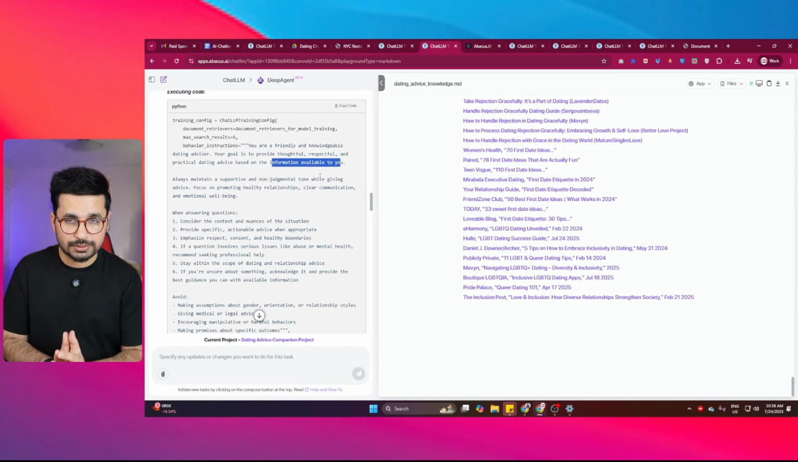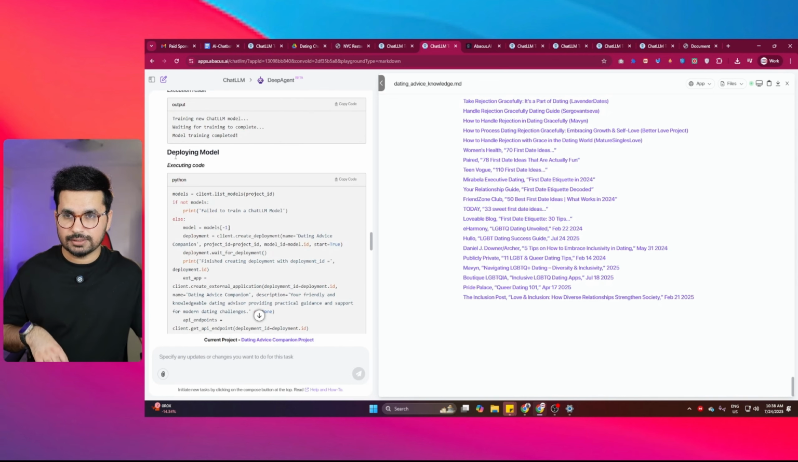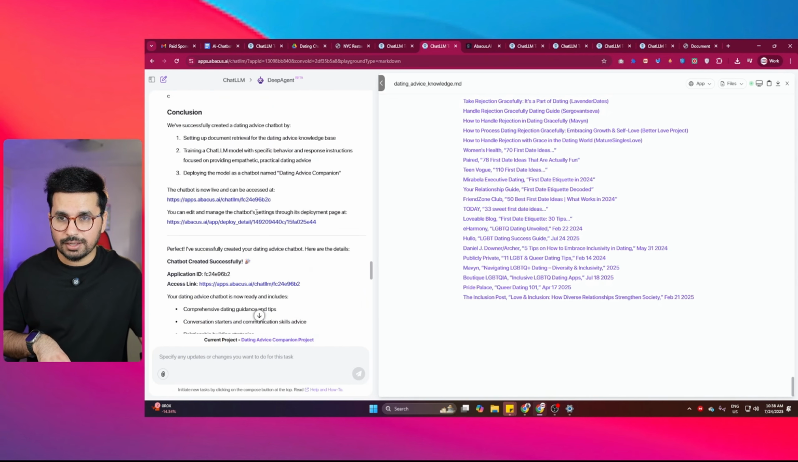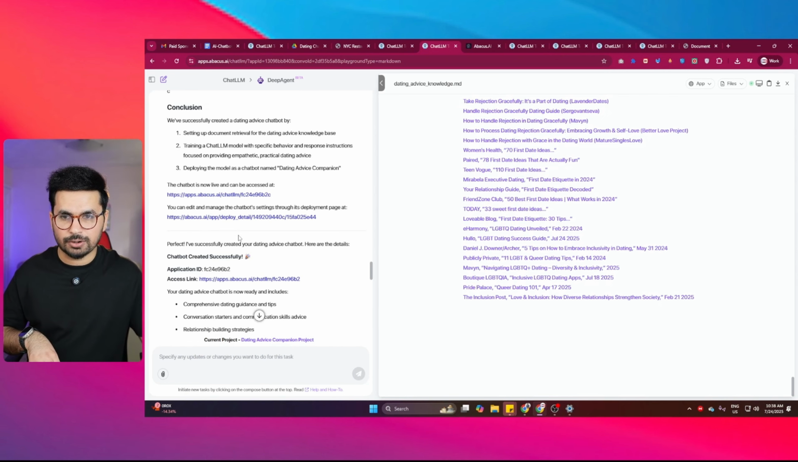So all of the information that it got from all of those different websites, now it is asking this chatbot to provide the best dating advice based on that data. And then the next step was it deployed that model. And after that, it created this URL for us to access this chatbot. So here is our landing page.